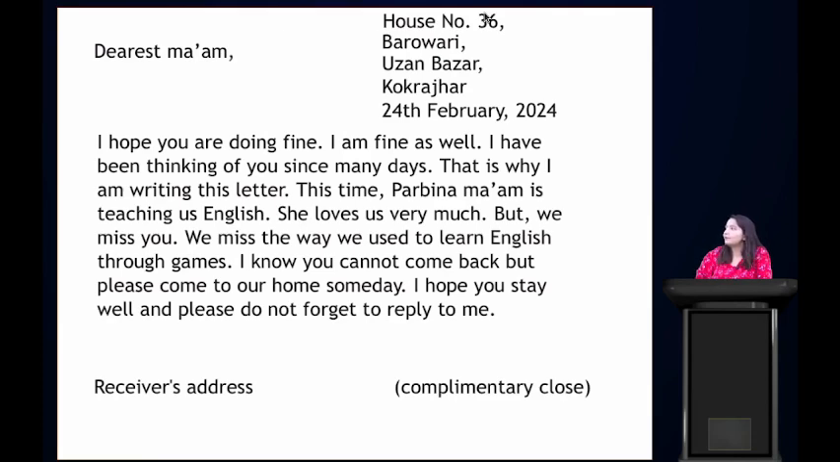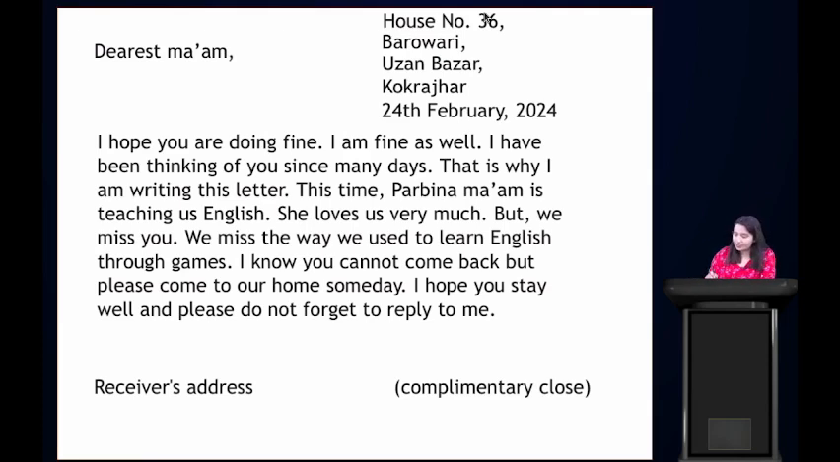This time Prabina ma'am is teaching us English. She loves us very much, but we miss you. We miss the way we used to learn English through games. I know you cannot come back, but please come to our home someday. I hope you stay well and please do not forget to reply to me. This is the body of the letter. See, this is how precise and short it is. Only important information is there.